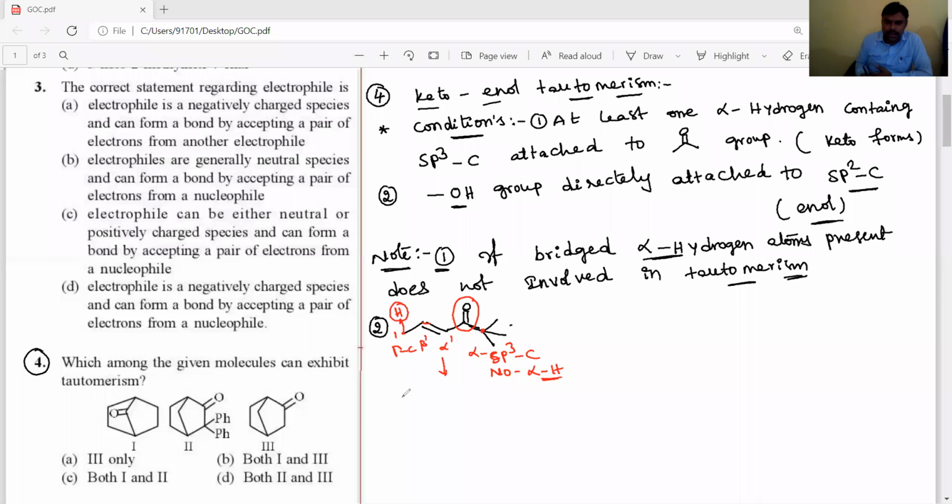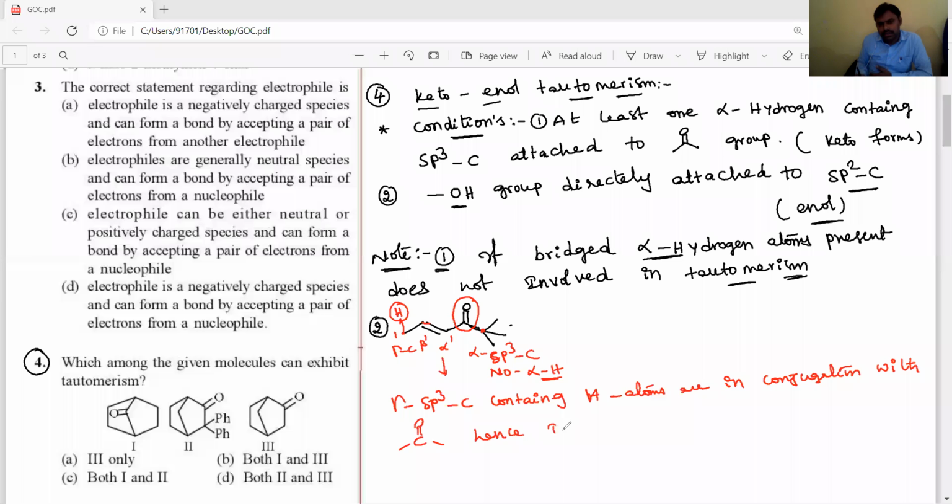These hydrogen atoms on the gamma sp3 carbon are in conjugation with the C double bond O group. Hence, it is involved in tautomerism.